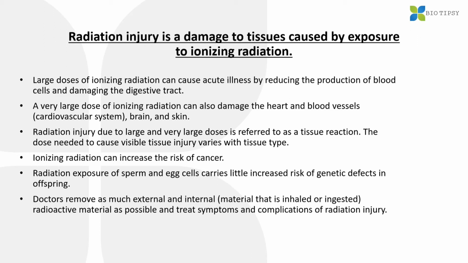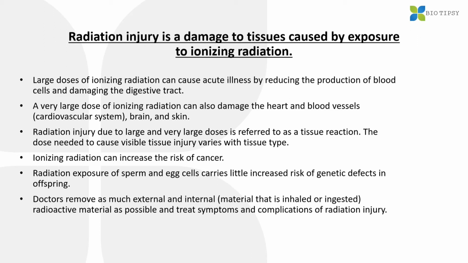Many tissues injured by the radiation do not show visible symptoms, or the injury is not visible. It depends on the tissue type. Ionizing radiation can increase the risk of cancer.